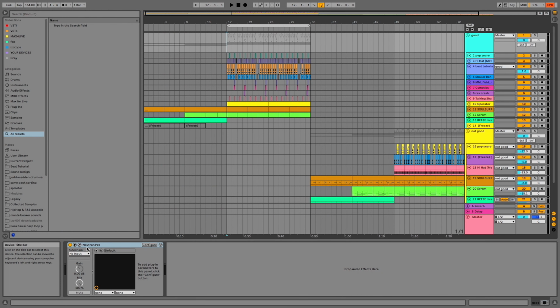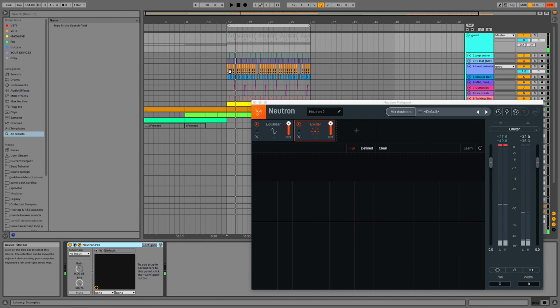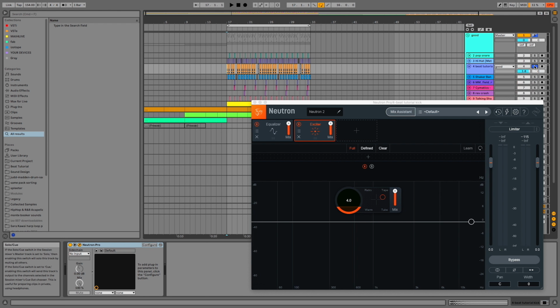One of the very first mistakes I made as a producer is thinking that a kick hits because of the sample. In most recorded music, either old or new, punchy kicks happen because of the processing that affects the entire master, either through compression or distortion. To show you what I mean, I'm going to take the distortion off of this bus and apply it directly to the kick. Neutron Pro's Exciter is perfect for this. It introduces harmonics without the need to hard clip or push your song into the red.